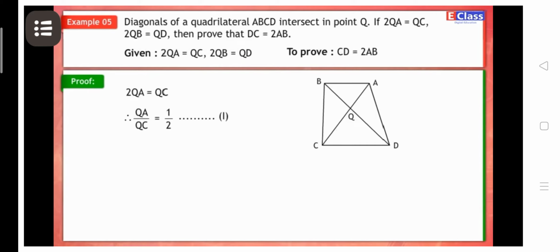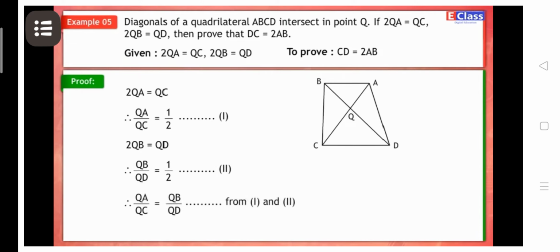Let's mark it as statement 1. 2QB is equal to QD. Therefore, QB upon QD is equal to 1 upon 2. Let's mark it as statement 2. Therefore, QA upon QC is equal to QB upon QD, from statements 1 and 2.